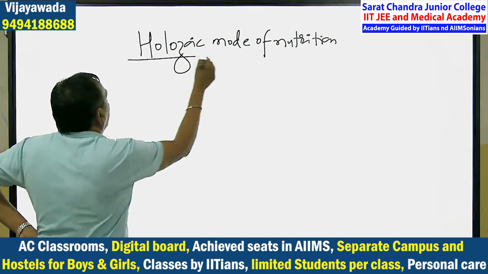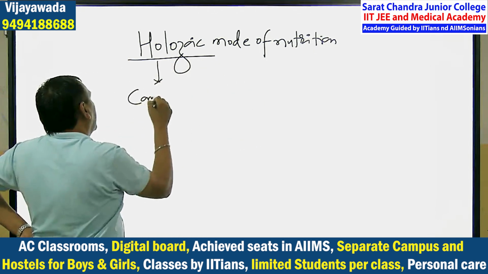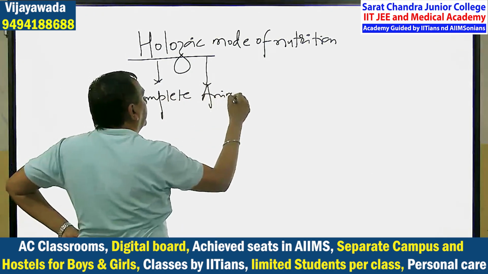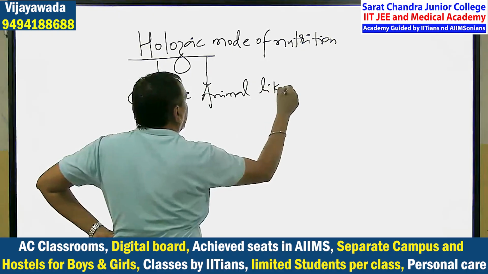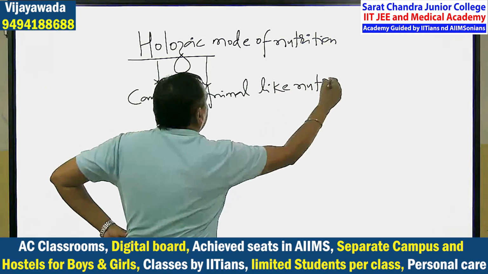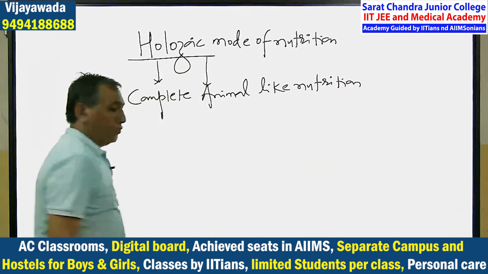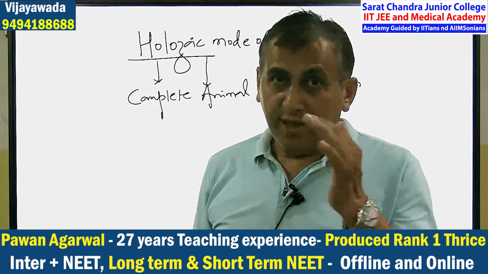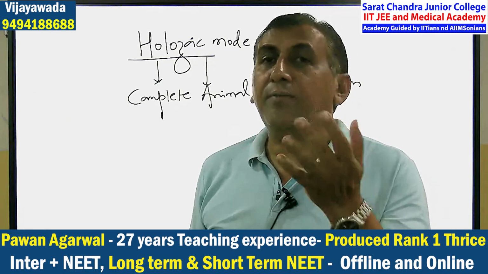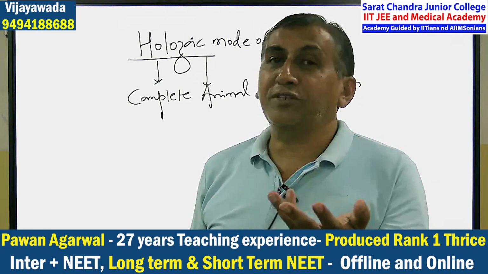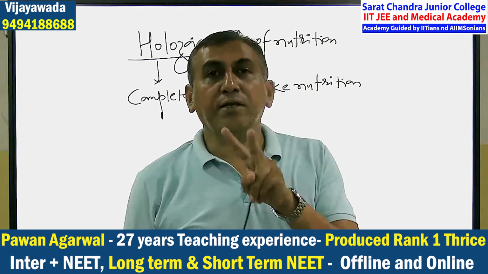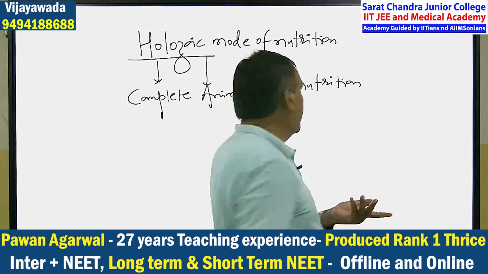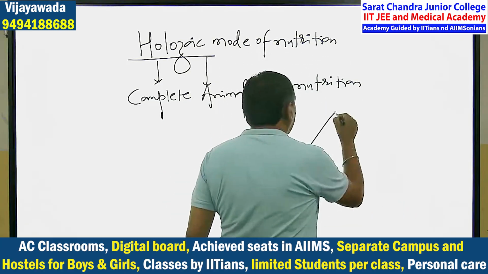Try to get this point. Holo means complete. Zoic means animal. Complete animal-like nutrition. So, what is the meaning of complete animal-like nutrition? There are two types of organisms, na? One are plants, one are animals. And how they are different? So see, there are two types of nutrition.